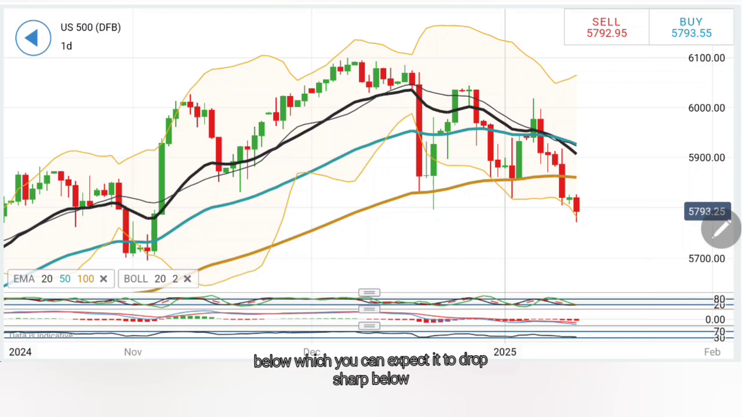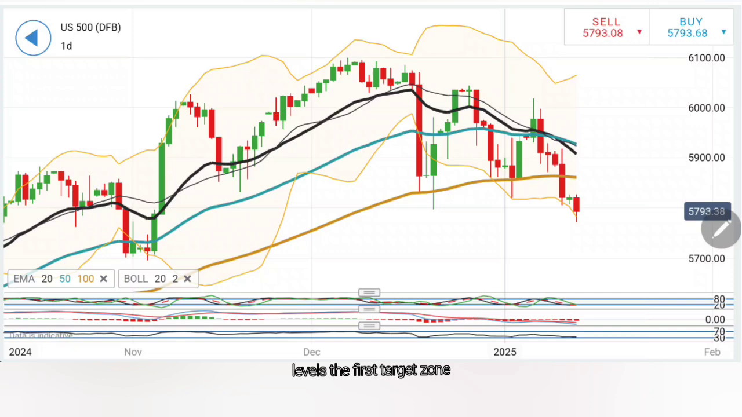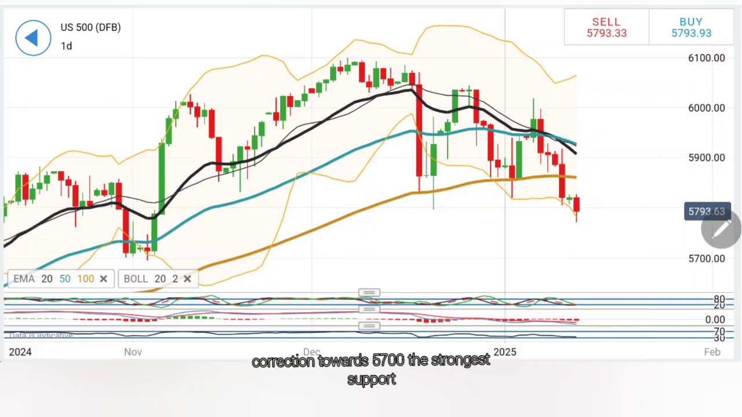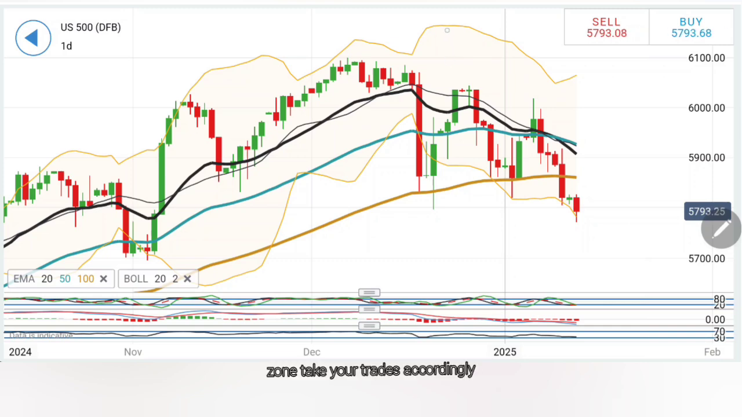can expect it to drop sharp, below which you can expect it to move towards 5752.50 levels, the first target zone, and below 5752.50 is where you are looking forward to a greater correction towards 5700, the strongest support zone. Take your trades accordingly. Let's move to Nasdaq.